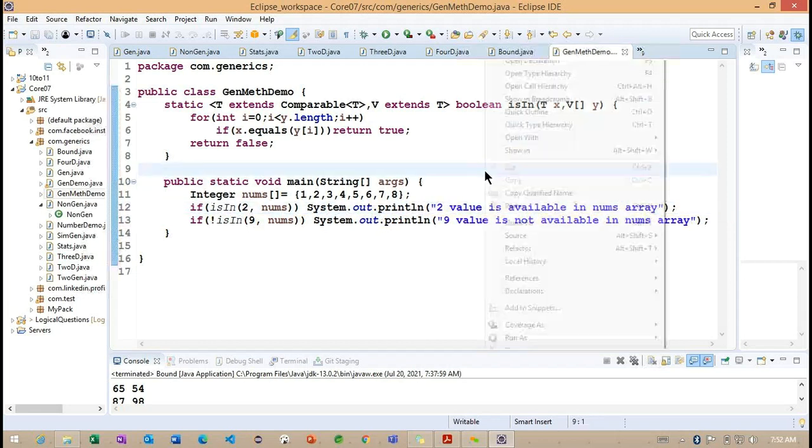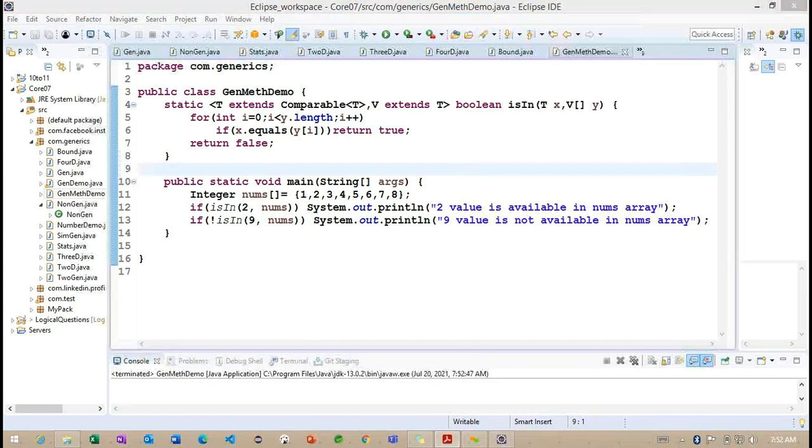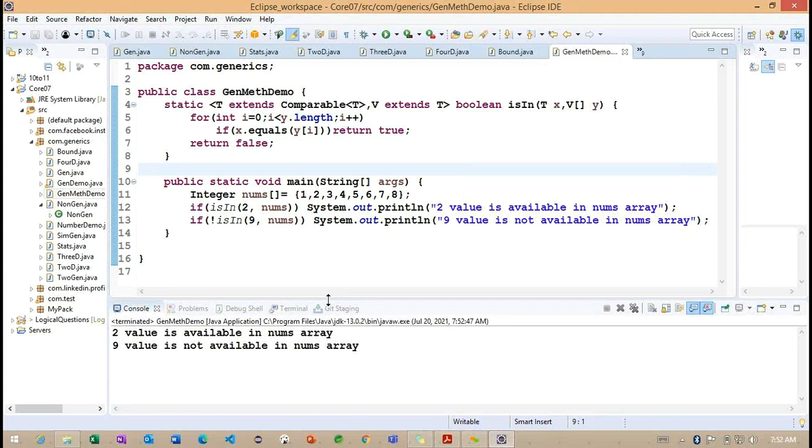Observe, I'm going to run this particular example. So carefully observe what is the value we are getting.